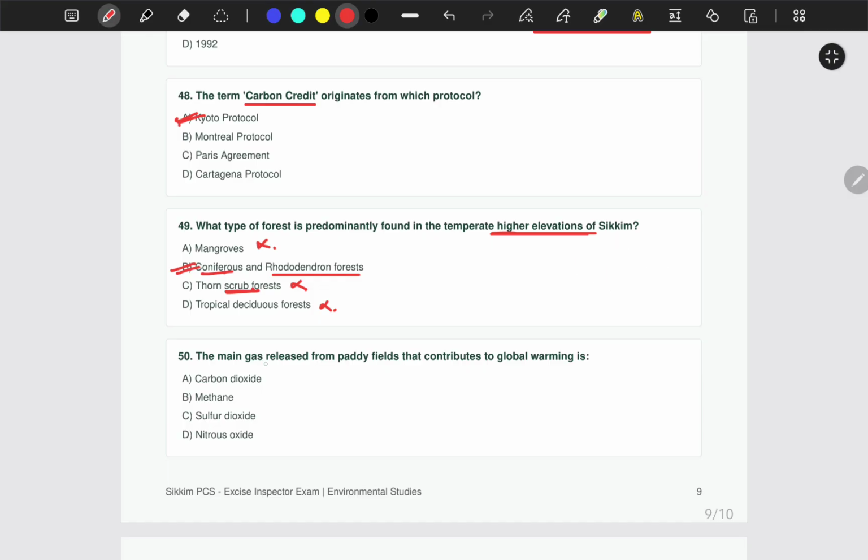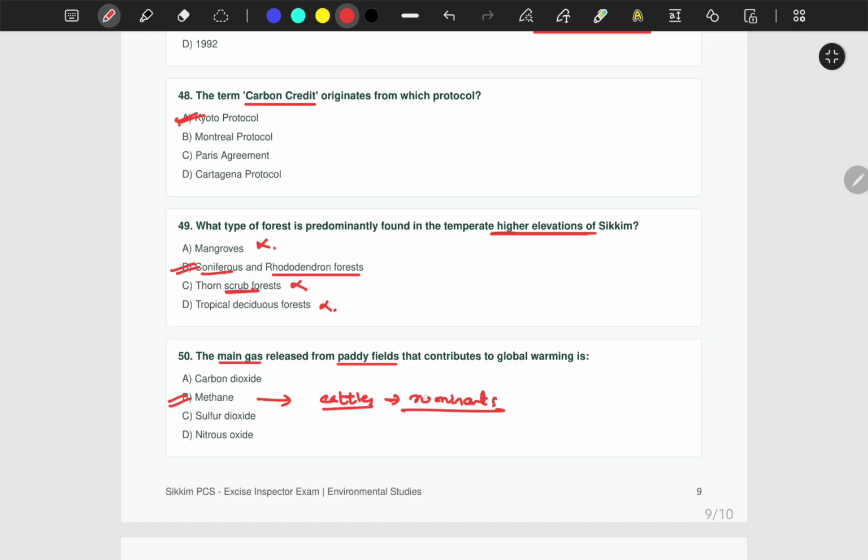Last question. The main gas released from paddy fields that contributes to global warming is carbon dioxide, methane, sulfur dioxide or nitrogen dioxide? The correct answer is methane. Methane is also released by cattle, or ruminants.